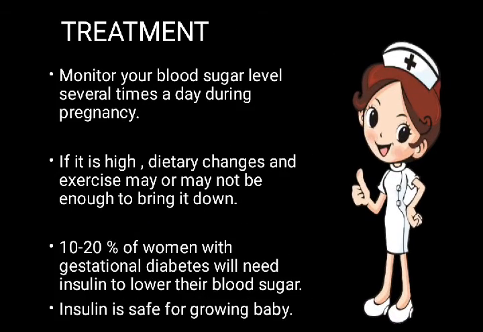Next is treatment. Treatment is to monitor your blood sugar level several times a day during pregnancy. If it is high, then dietary changes: we have to make some changes in the diet, take a healthy diet, avoid fast food, all these things. Exercise may or may not be enough to bring it down. Sometimes exercise may be effective and sometimes it may not. And dietary changes may also be effective sometimes and not effective at other times.